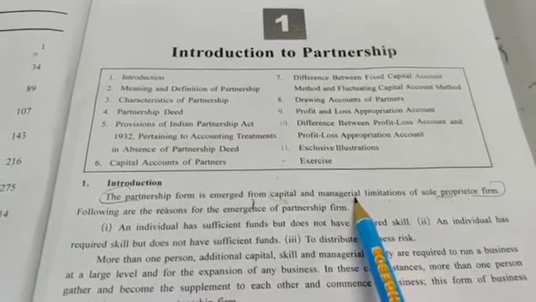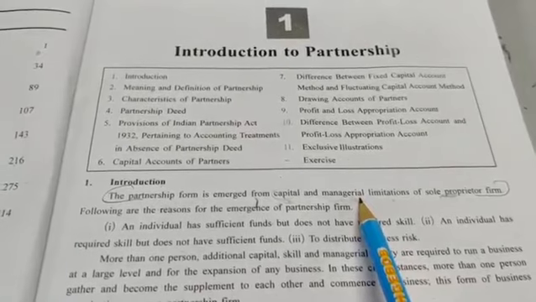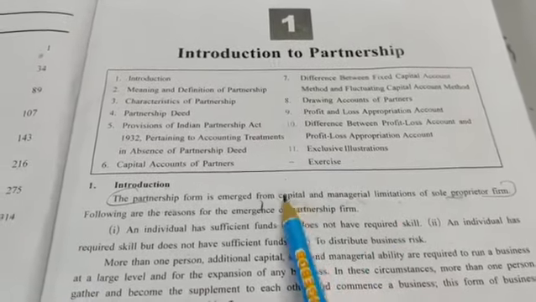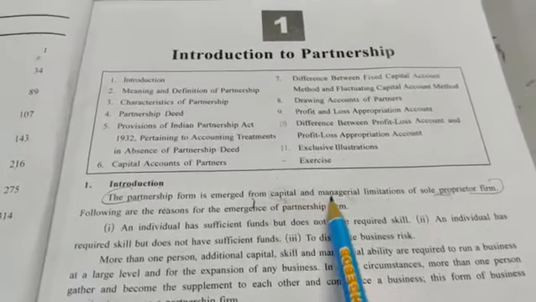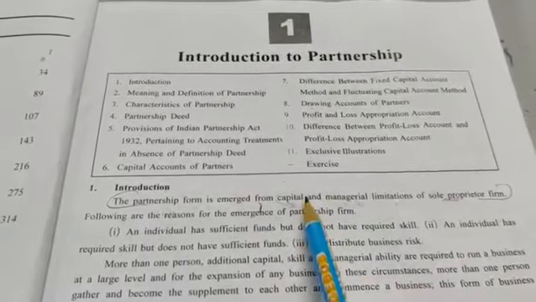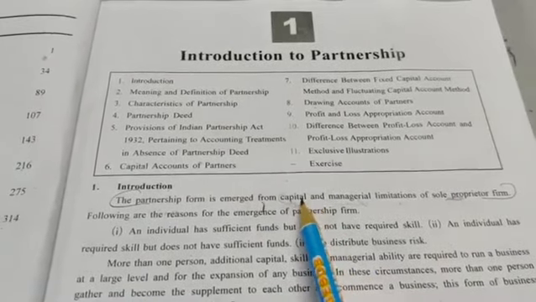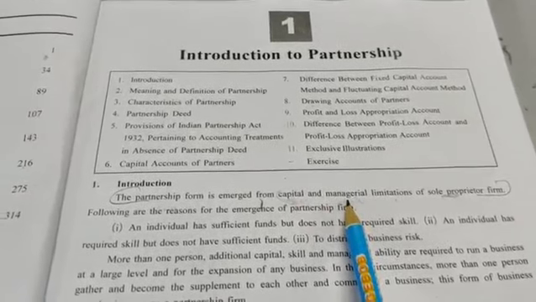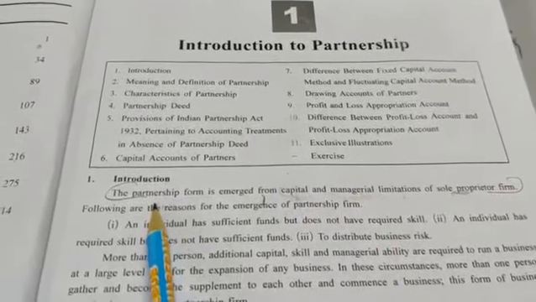So each and every person will be having different managerial capacity, okay. So वो अपने तरीके से अलग अलग काम करेंगे, प्लस अपना अपना पैसा भी इन्वेस्ट करेंगे. So because of this, partnership form came into existence. That is, in sole proprietorship there was only one person, and one person's capital and managerial capability was not enough for the business. So partnership form came into existence.